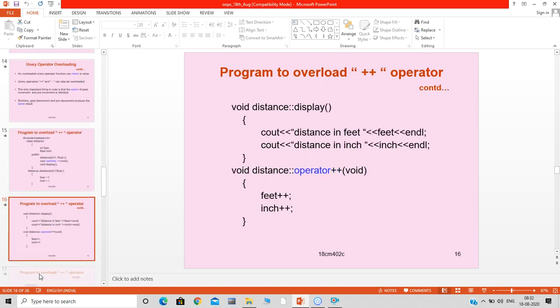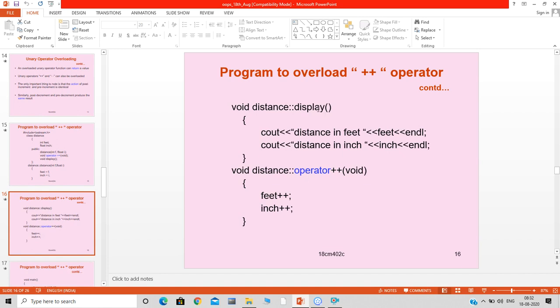That's it. Then I define the display member function, in which we simply display the variables with cout, distance in feet, distance in inch. That's it. And this is the operator function.